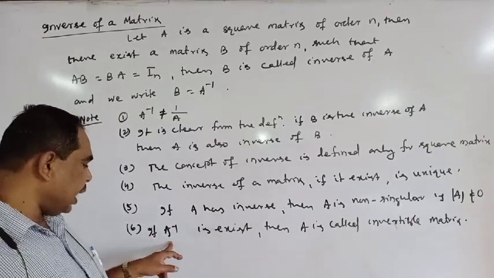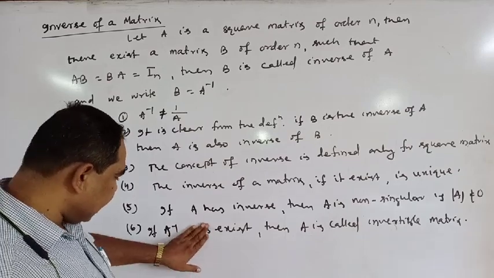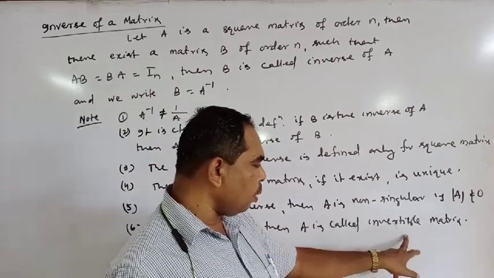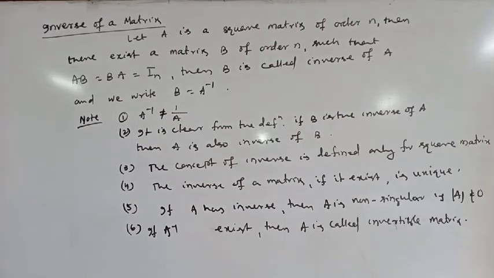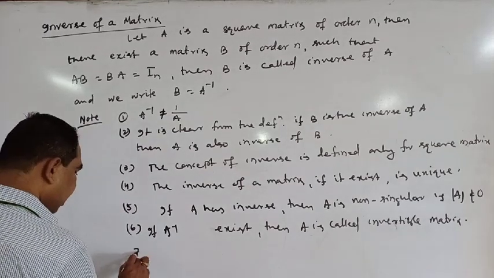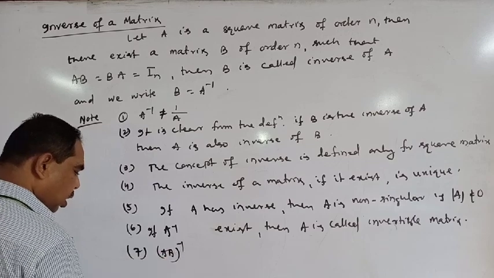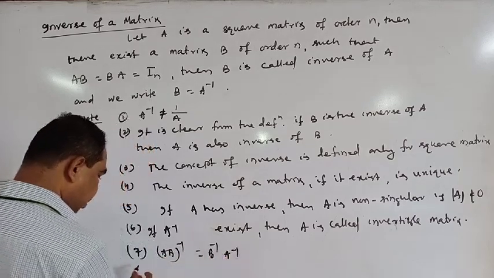If A inverse exists, then A is called an invertible matrix. Seven: (AB) inverse is equal to B inverse A inverse.